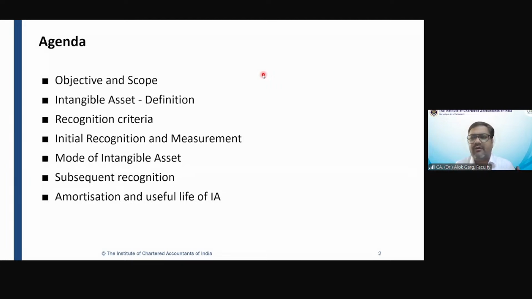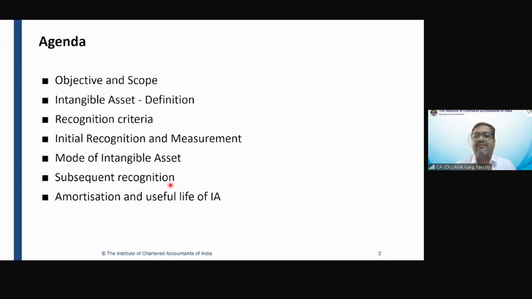You remember, we have also covered the concept of deferred payment terms, when PPE is acquired on the deferred payment terms, and we have also done one illustration on that. Again, we will be repeating and revising the same concept in Ind AS 38 as well. Then we will be talking about subsequent recognition, subsequent measurement.